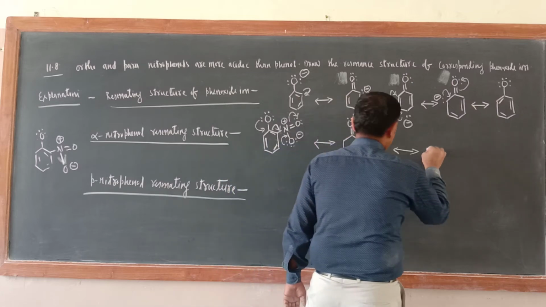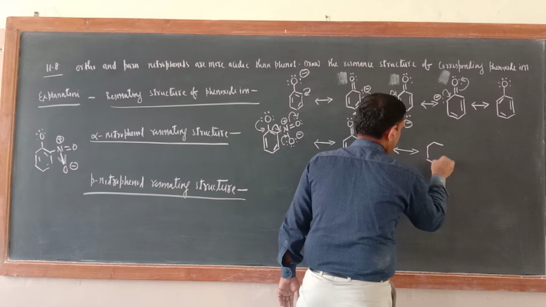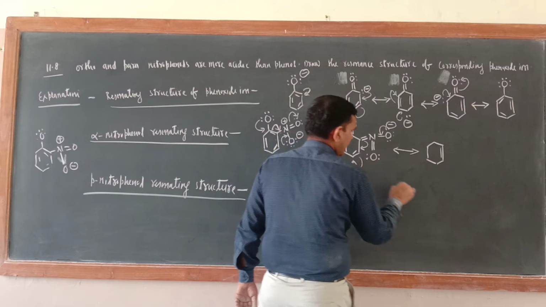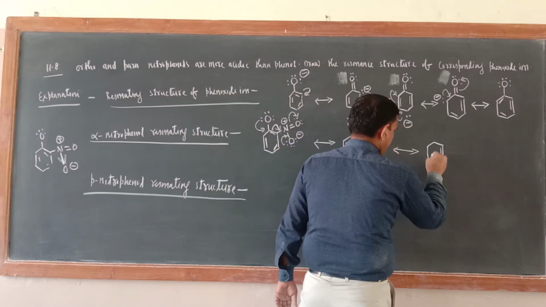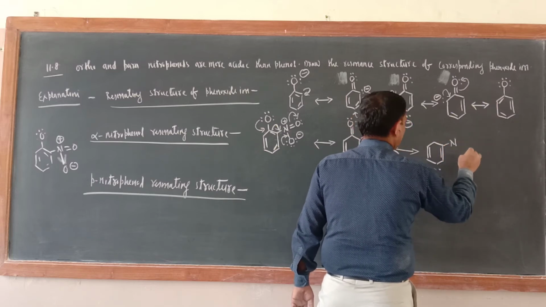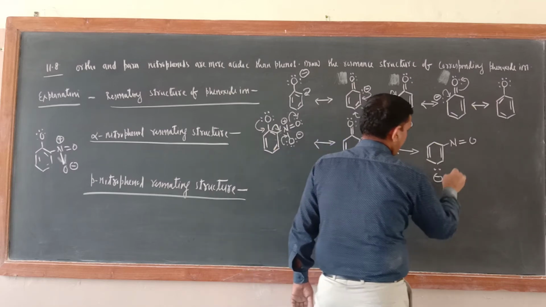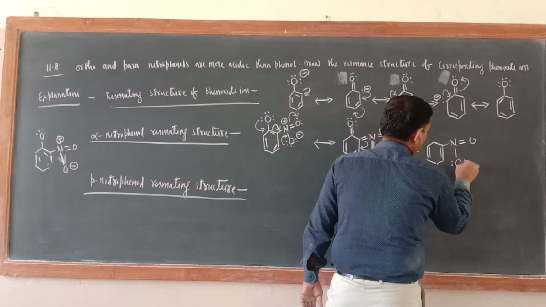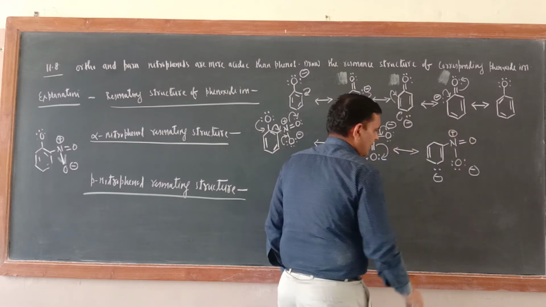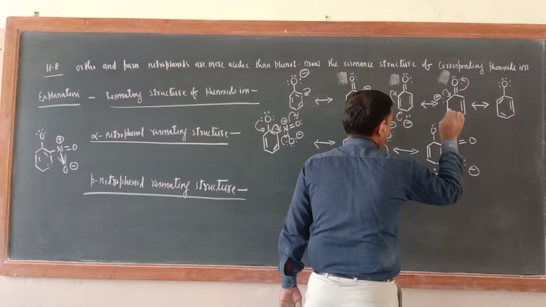So the next resonating structure would be like that. Here a double bond. Now this will come here. So now here a negative sign, here a double bond is there, now here a single bond. Now here a double bond O, and this bond will also come back here. So now again 2, 4, 6, a negative sign, here a positive sign. No problem. Now just see here O, here only 2 electrons.